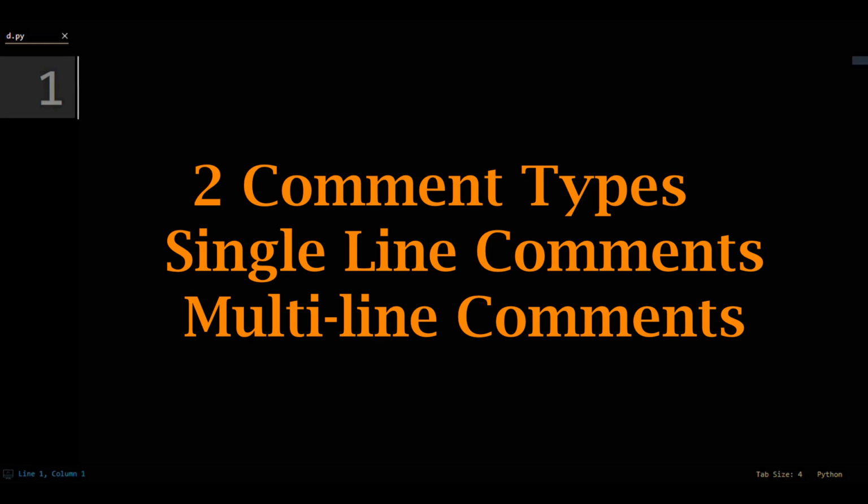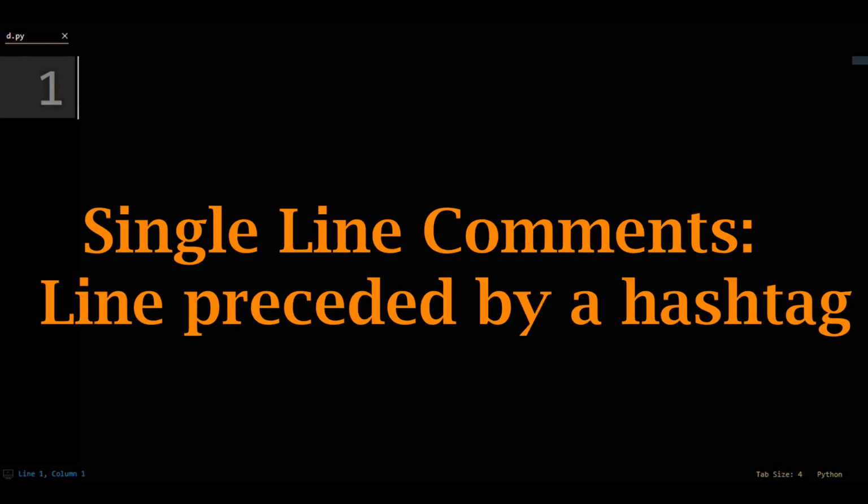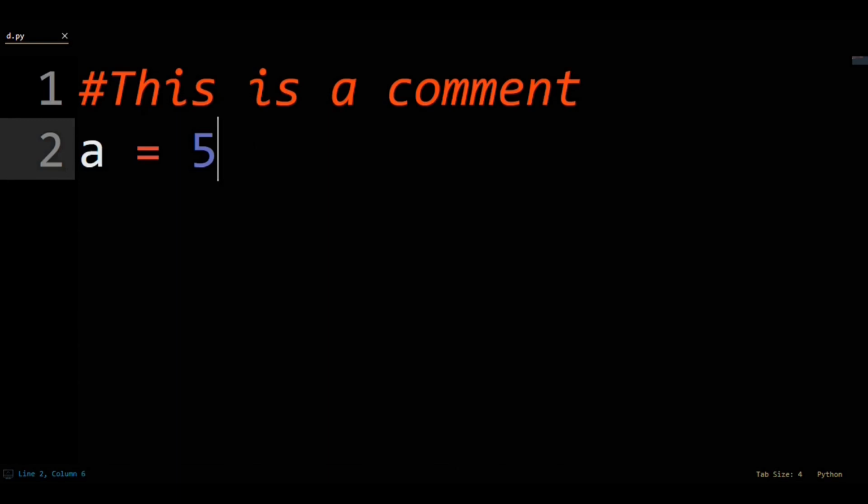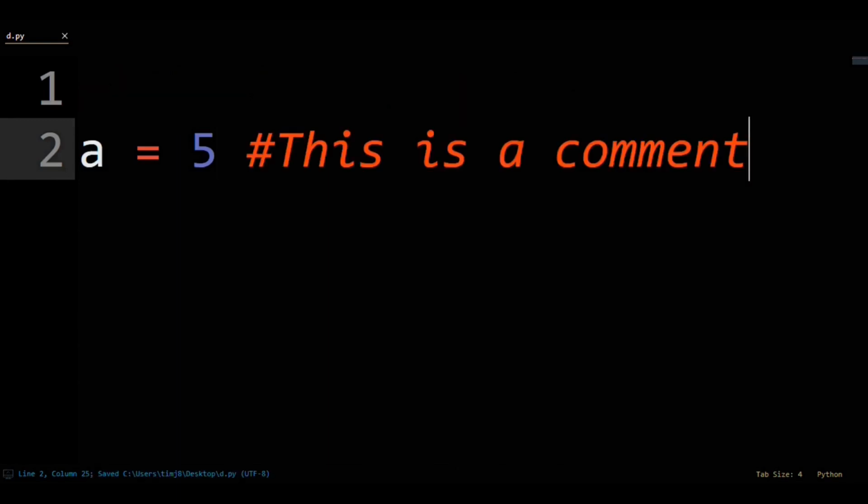Now that we've gone over the best ways to use comments, what types of comments are available to you? There's two main comments, single and multi-line comments. Single-line comments, as you've already seen, are lines preceded by a hashtag. The two places you can put them are before a line of code, meaning the line above, or directly horizontally after the line of code. General good Python style recommends not going past column 80 in your code, so I find myself using before-line single line comments more often.